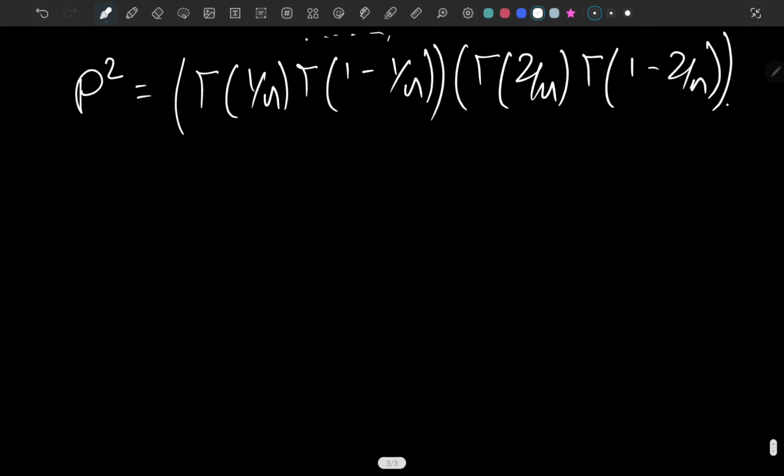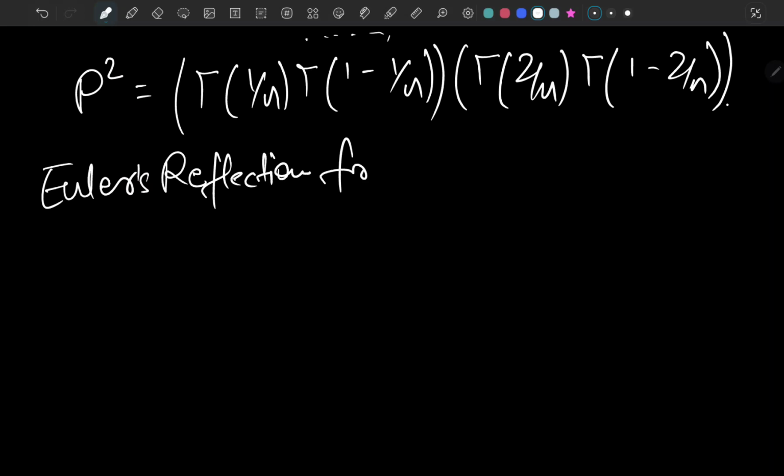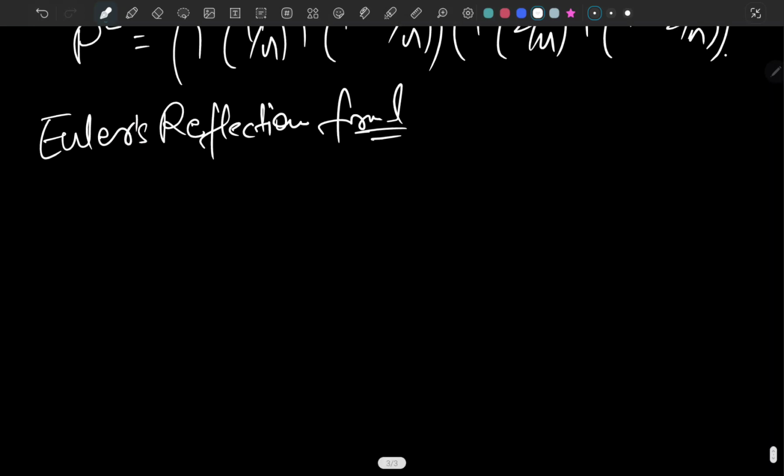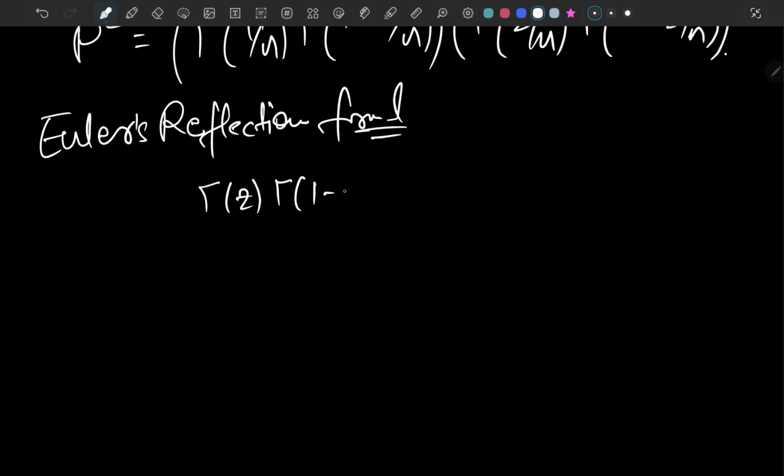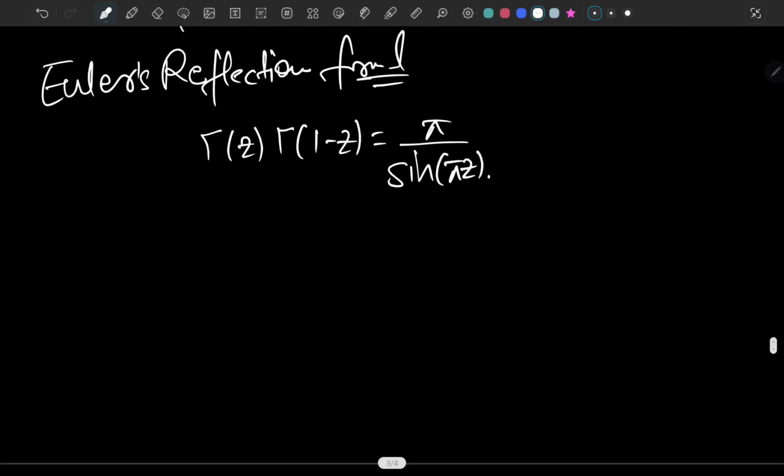If you're a daily viewer of my channel, you are familiar with this one, Euler's reflection formula, and I have proved this as well. It's gamma of z times gamma of 1 minus z equals pi over sine pi z, right?